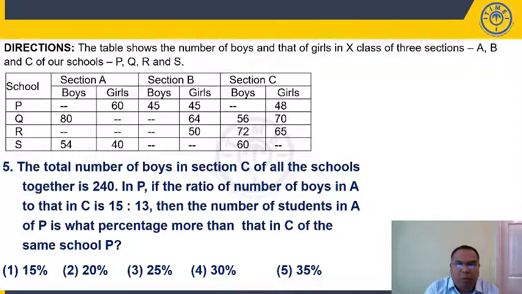The total number of boys in section C of all the schools together is 240. Total number of boys is 240. Okay. In P, the ratio of the number of boys in A and that of C is 15:13.